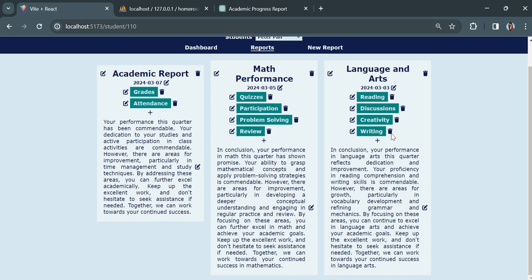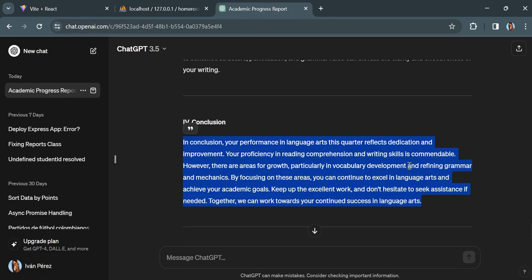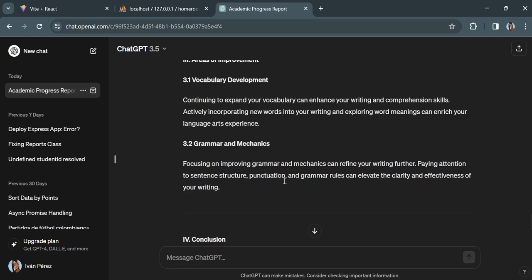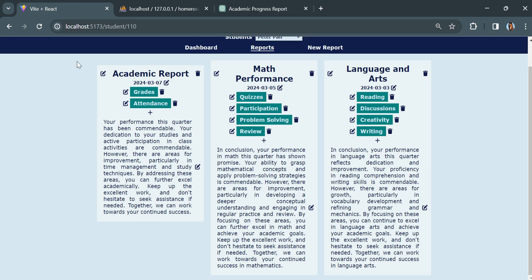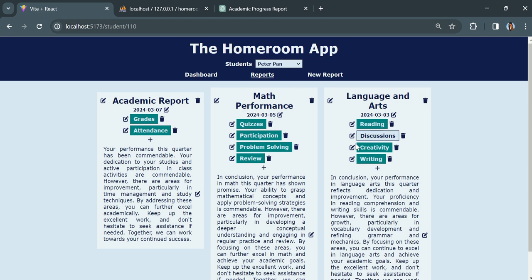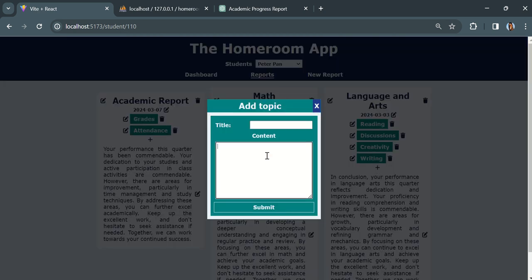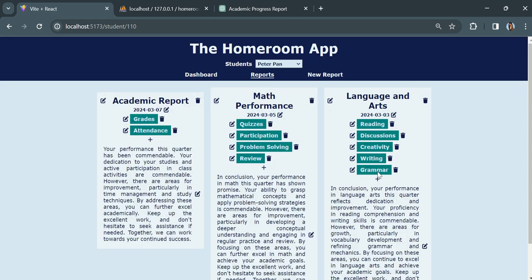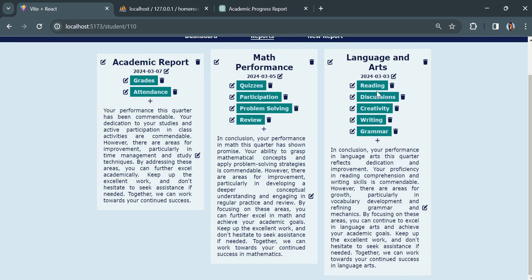So it's nicely seen. I have all the buttons here. Writing. Let's say I forgot to add a new topic, which is grammar and mechanics. I do it immediately with the buttons I have here. I don't have to look for something in the menu or go to another link. Everything's here, buttons to be used immediately. So I'm going to add this new content, grammar, and I submit that, and it shows up instantly, the way I love it, the way JavaScript loves it.